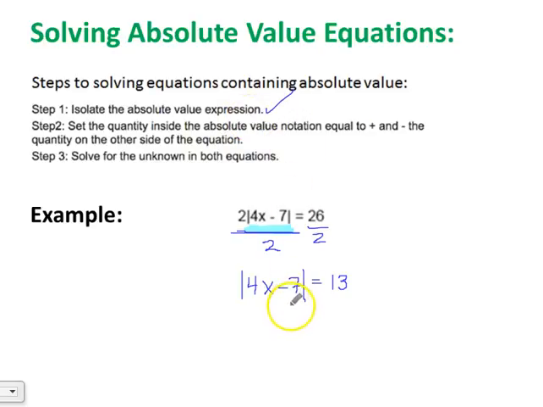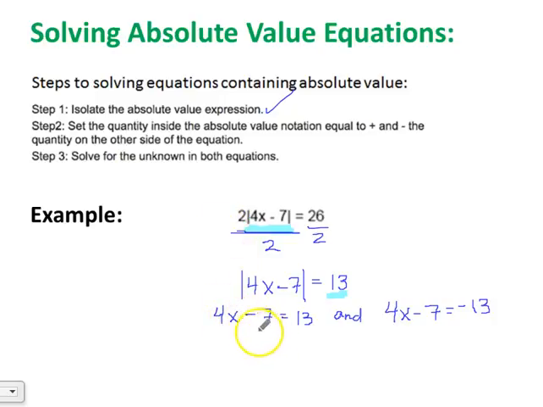And now we're just going to do what we did on the previous slide, where we're going to set up 2 equations, where one of them is going to be equal to a positive 13. And then the other one is going to be set equal to a negative 13. So we always take whatever it's equal to, and we set one equation to a positive 13 and the other to a negative. And then we're just going to solve the equations. So we want to solve for x.